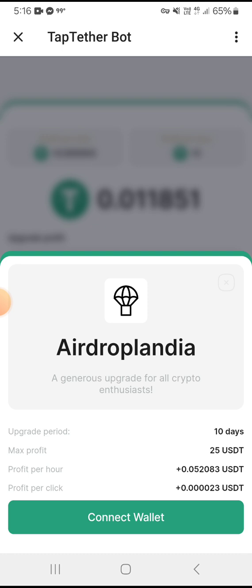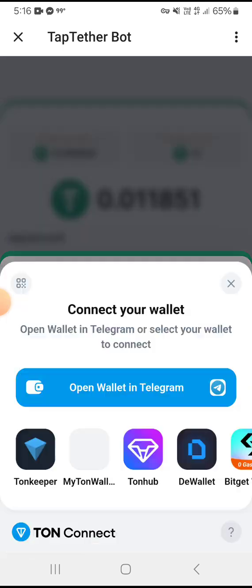Upgrade period, yes, you can check out. This will work for you for 10 days, and the max profit you can generate from here is 25 USDT per day. Profit per hour you can generate is 0.052083 USDT, and profit per click you can generate is 2300 USDT Satoshi. If you want to upgrade here, you have to click on the connect option now.